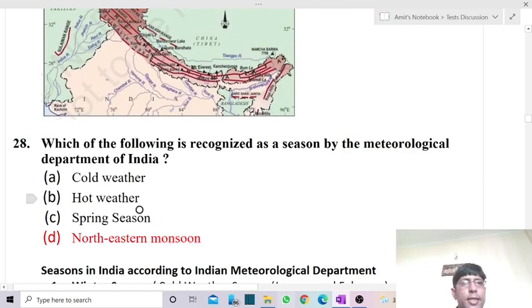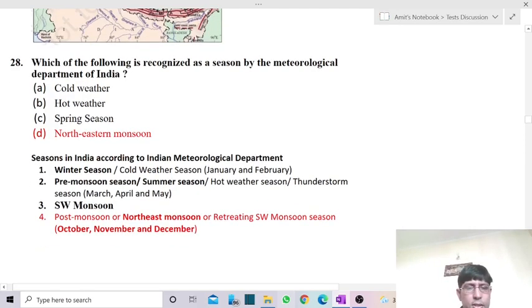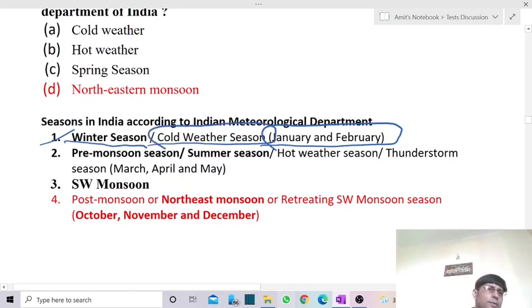Then comes the 28th question. Which of the following is recognized as a season by the Meteorological Department of India? In case of the Meteorological Department, we are not counting the seasons as spring, autumn, summer, winter. They have their own distribution of seasons. The first season is the winter season, between January and February. It is called the cold weather season, with cooler temperatures.